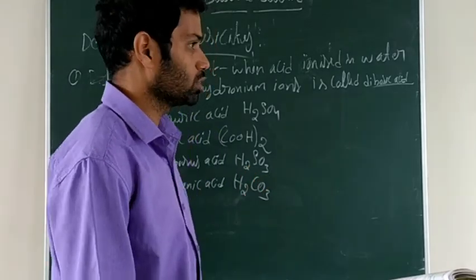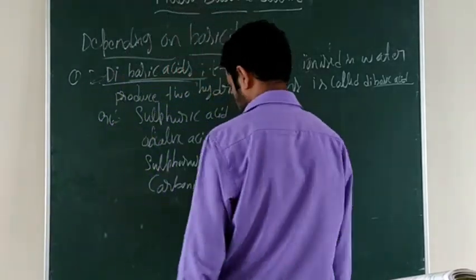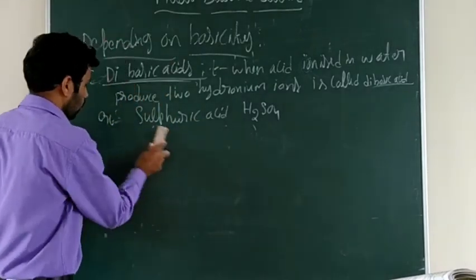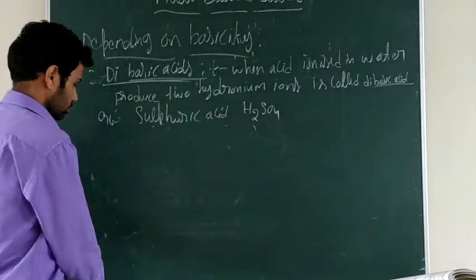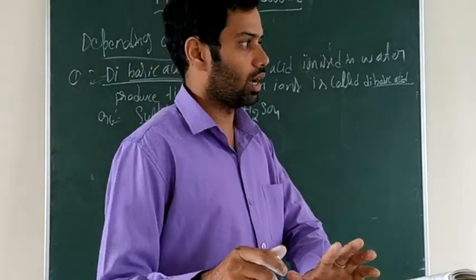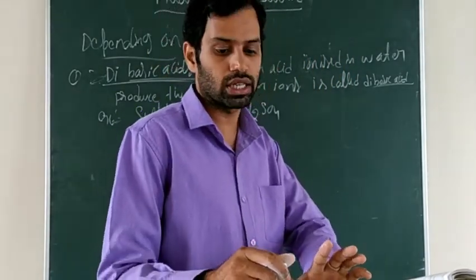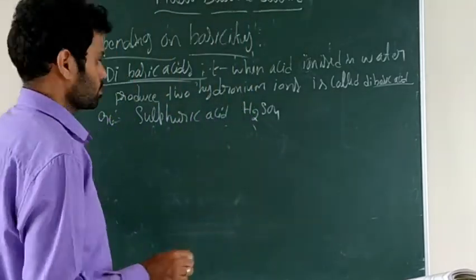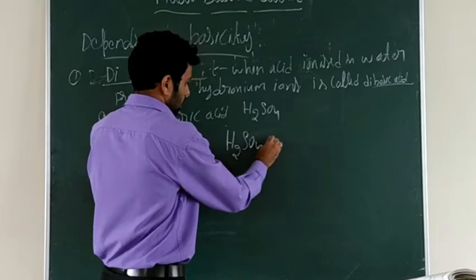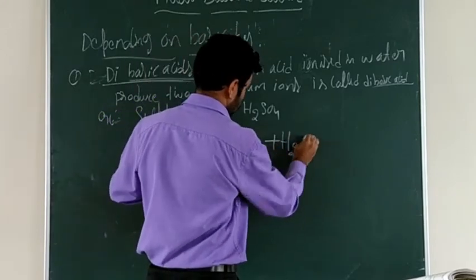So how will it form two hydronium ions? Let's see that. I will take one example, sulfuric acid. When sulfuric acid reacts with the water, what will form there? Sulfuric acid H2SO4 reacts with the water.